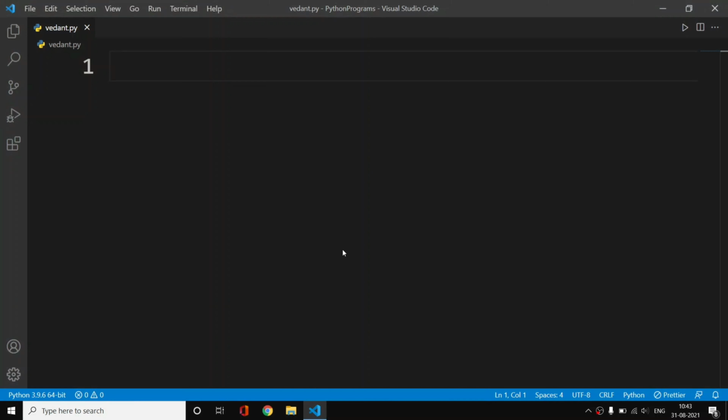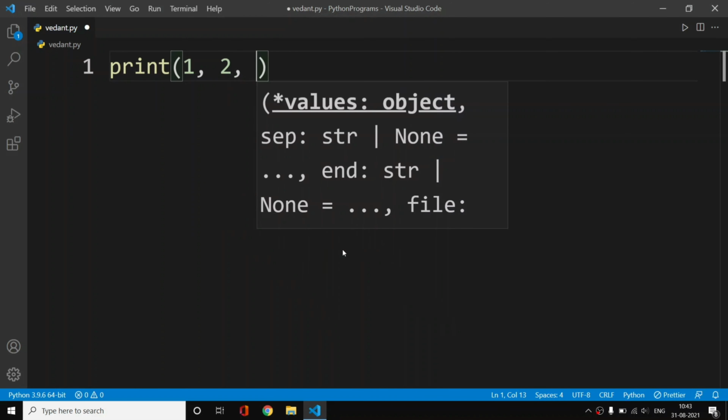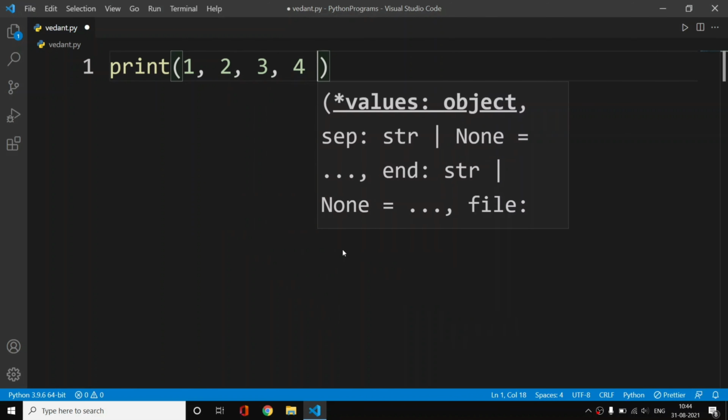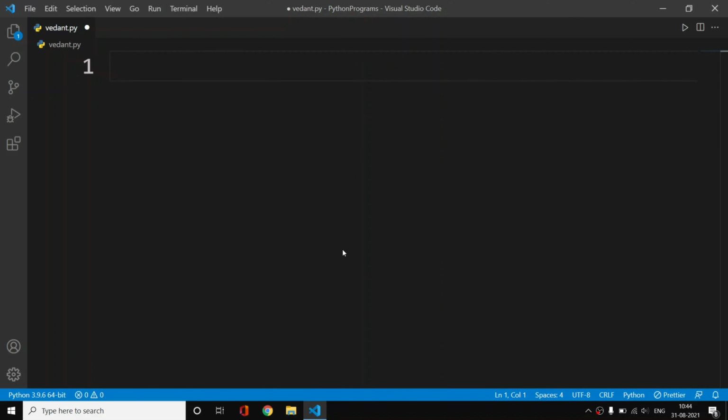As we know, if we want to print numbers 1 to 10, we can obviously print like this: 1, then 2, 3, 4, let's say 5. But is it an ideal solution? Is it a clean Python programming approach, or a neat approach? It is not recommended. So what we should do instead is use for loops in Python, or any other programming language basically. We should take help from loops.